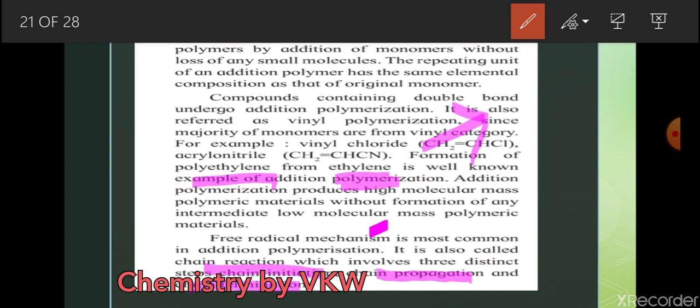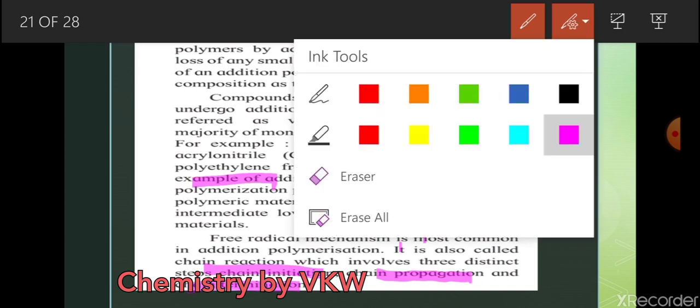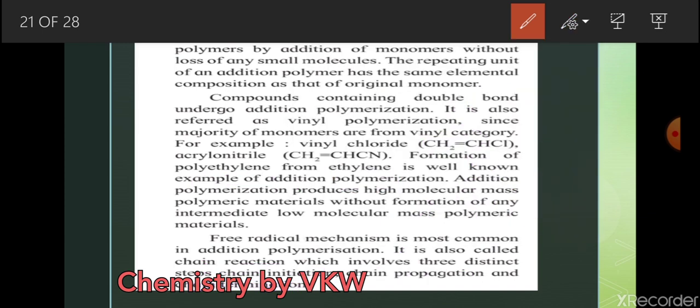Propagation, formation of the chain on continuation. Termination, formation of the chain gets stopped, totally stopped, and that is nothing but the termination. We have to end that polymerization. So we move on to the next slide for the free radical mechanism.